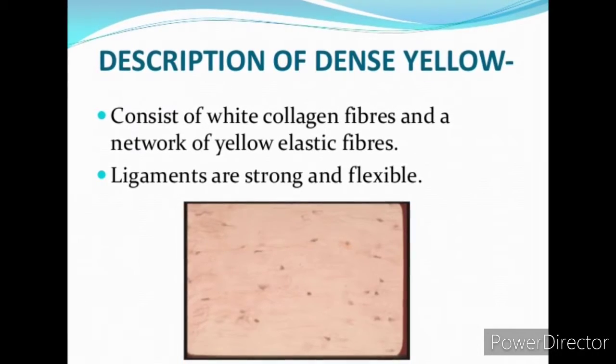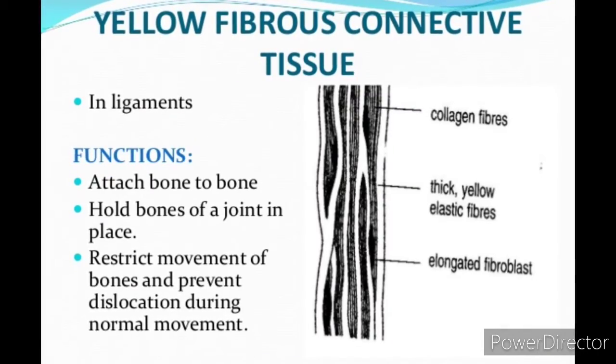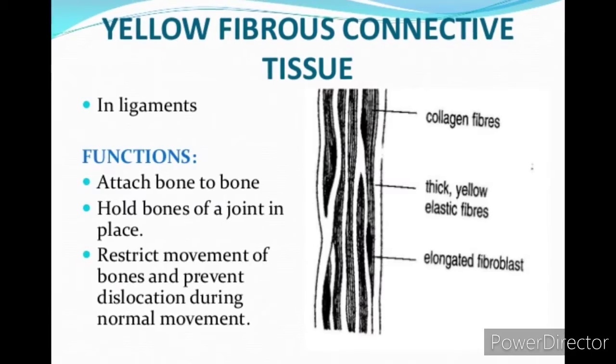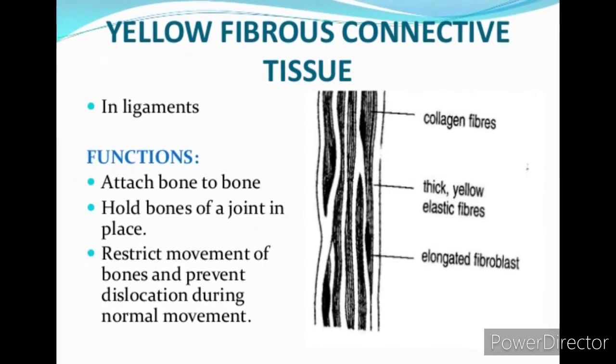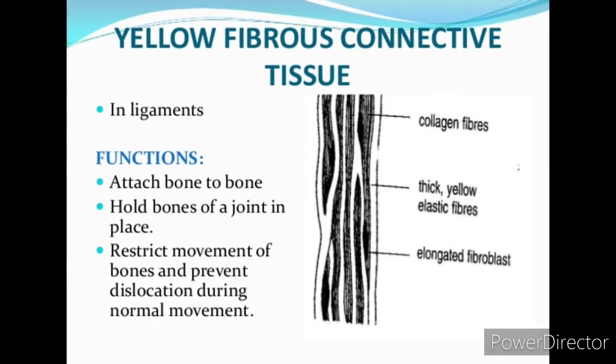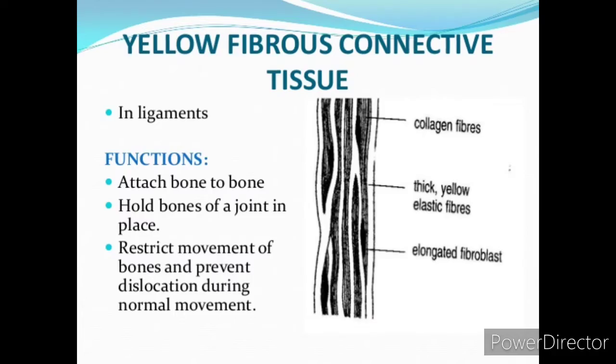Finally they form ligaments. These ligaments make our bone attach to another bone and hold bones of a joint in place, and they give movement of bones and elasticity to our muscles.